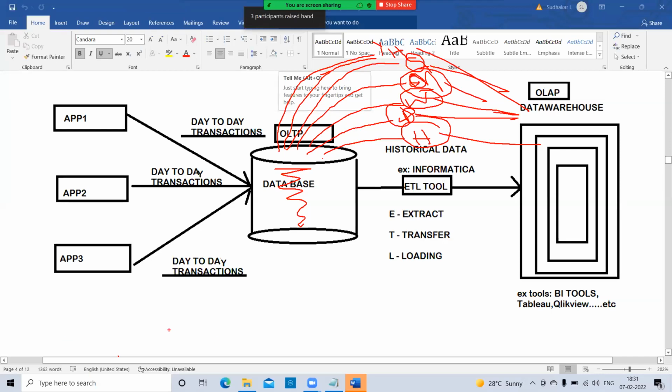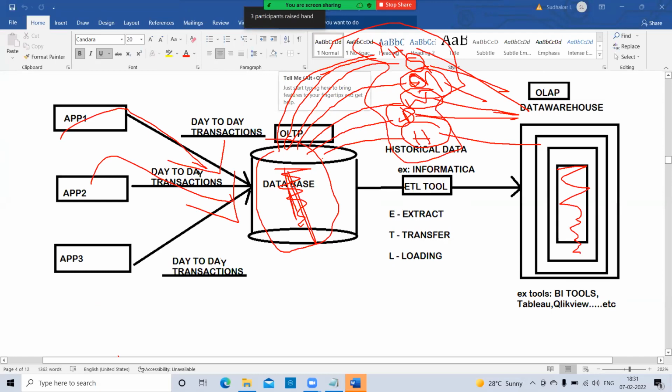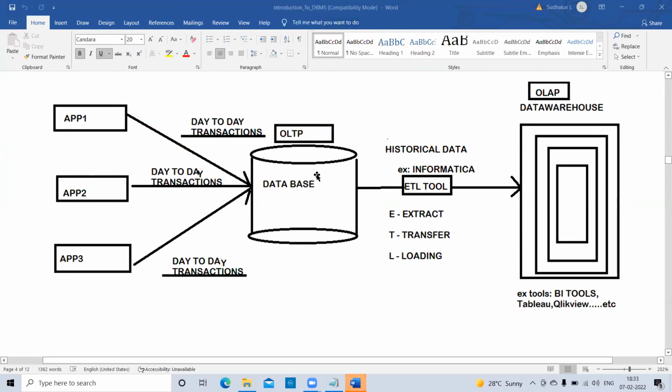So now what happened? Whenever the data moves into the data warehouse, memory space automatically becomes available here again, and the transactional data will go here only. Whatever I said, based on the industry and the organization, they will be moving it. Like this, they manage their business related data from the OLTP to the OLAP database.